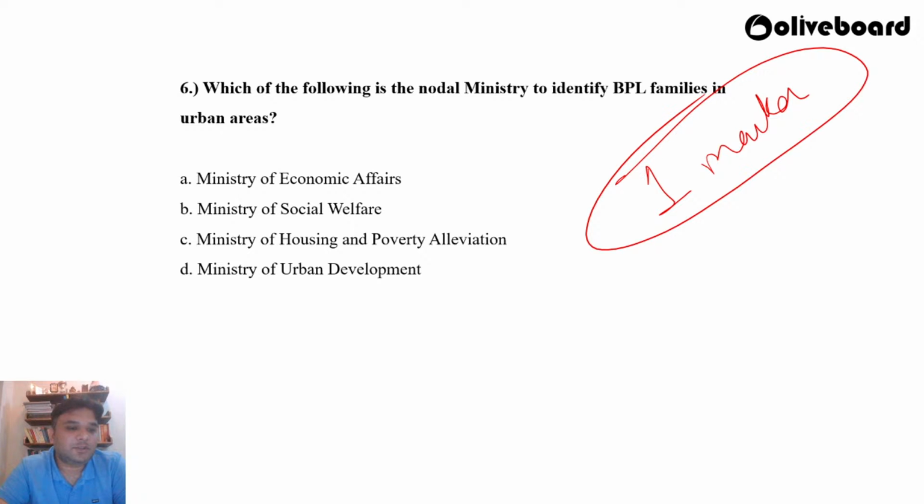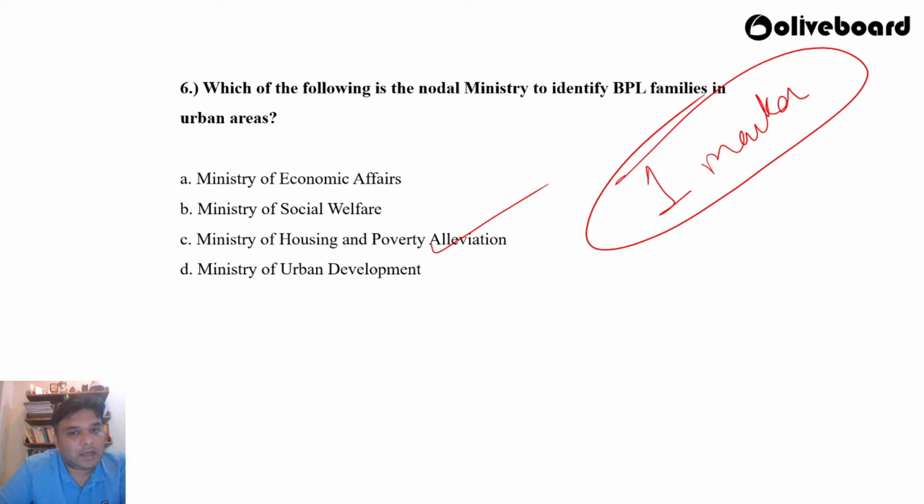Vishal feels it is A, which is the Ministry of Economic Affairs. Debojit Paul feels it is B. Dipanshu feels it is C. Manjot, B. Aniket, C. Nilesh, C. Shivangi, C. Ranjita, B. Vaishali, C. So which is the nodal ministry to identify BPL families in urban areas? Okay, it is the Ministry of Housing and Poverty Alleviation. So all of you who have given the answer as C are correct.